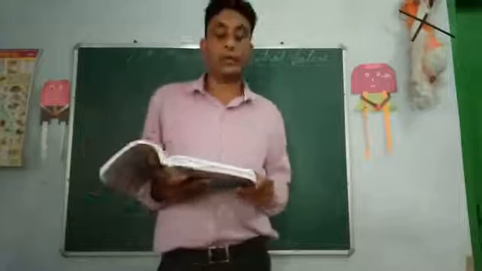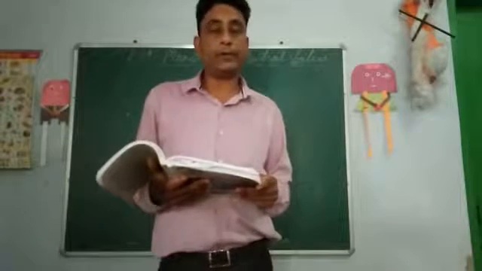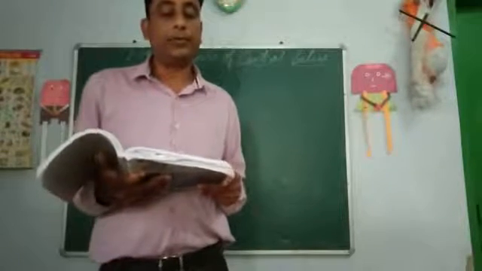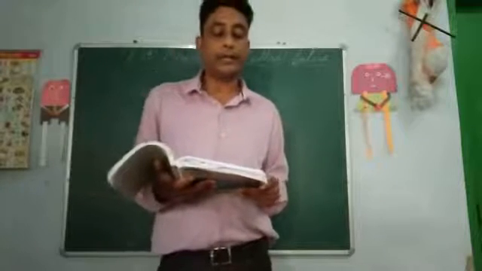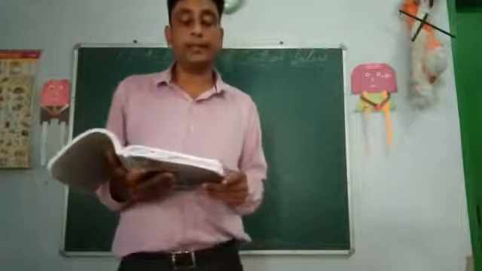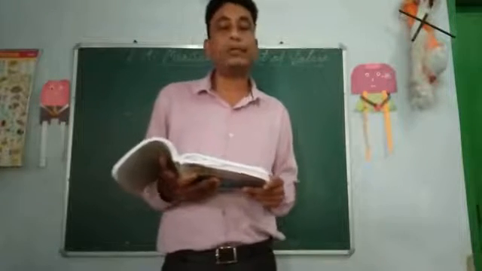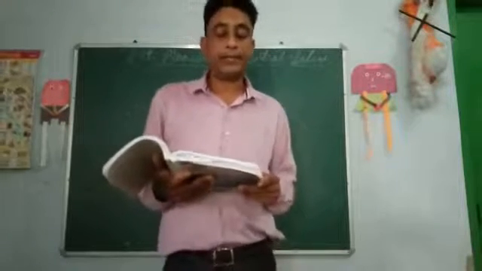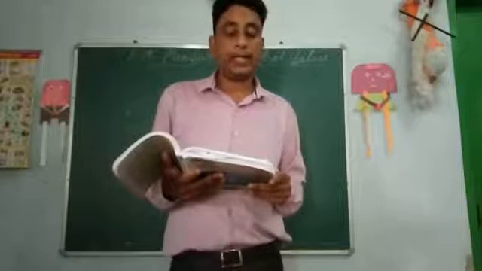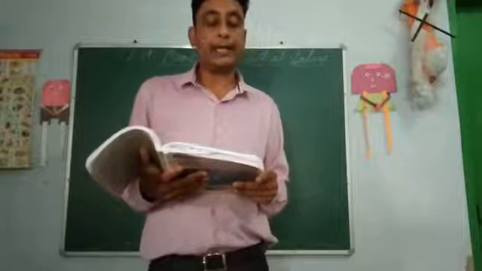Now objectives of averages. Representative of the data. The most important objective of calculating and measuring averages is to determine a single figure of the whole series which may be used to represent the whole series. Description of the basic feature. The average describes the characteristic of the entire group.